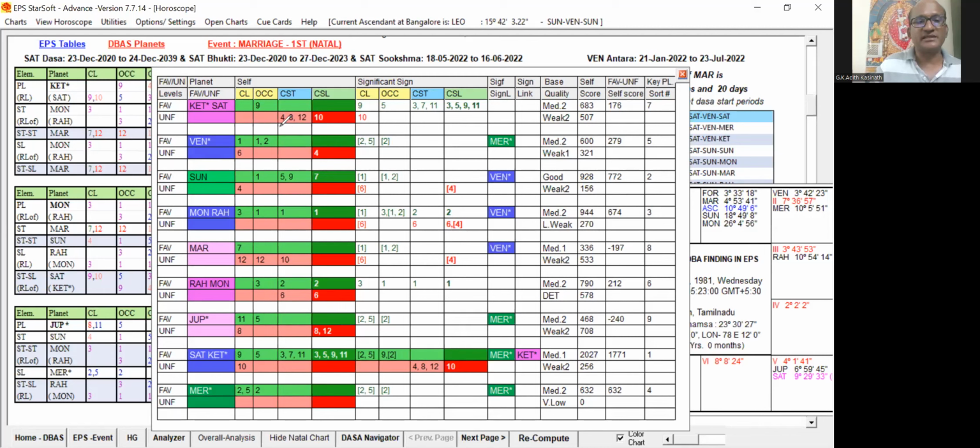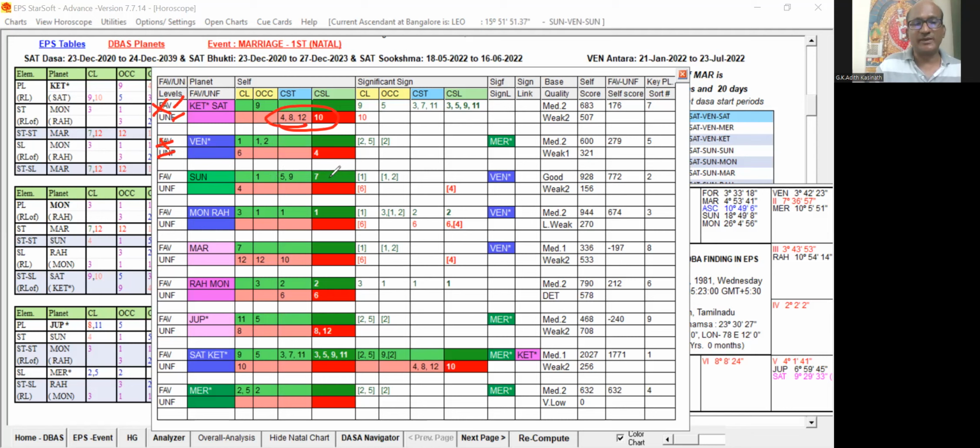We can see this is unfavorable, this is not good. You can see the background shade given for the particular planet, that is called the key planet shade. Favorable houses and unfavorable houses are shown separately for Ketu, and the second planet Saturn's houses are shown here. So Ketu is not a good key planet. Venus is 1, 1, 2, and 6th lord and 4th sublord. So Venus is mixed. It is not unfavorable, but it's a mixed planet.